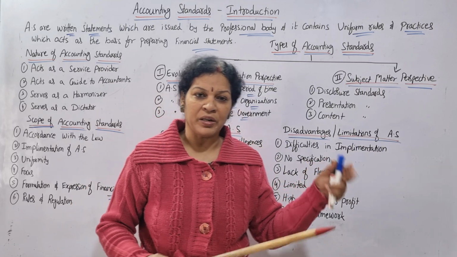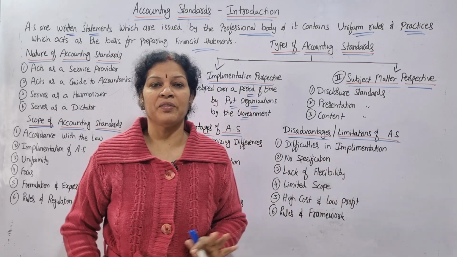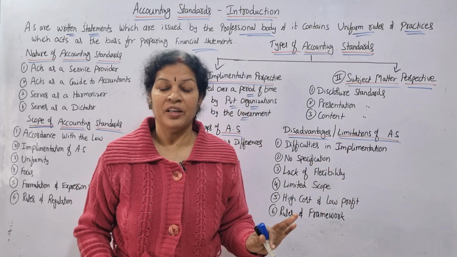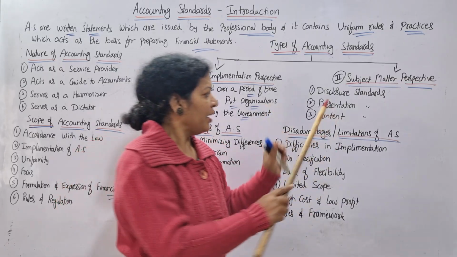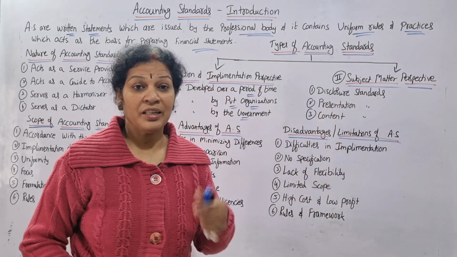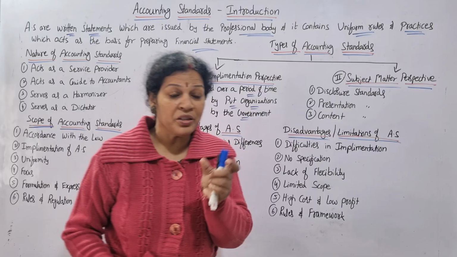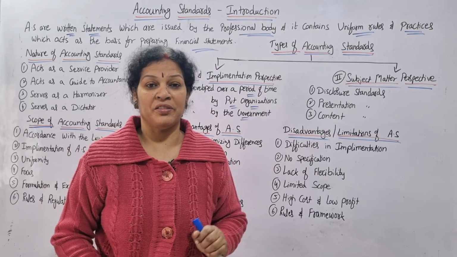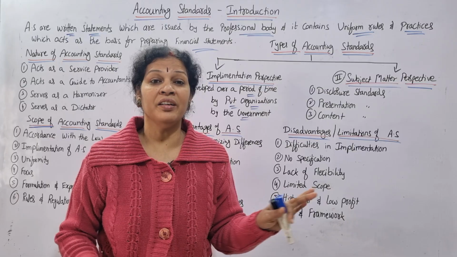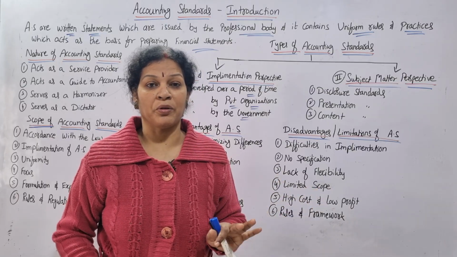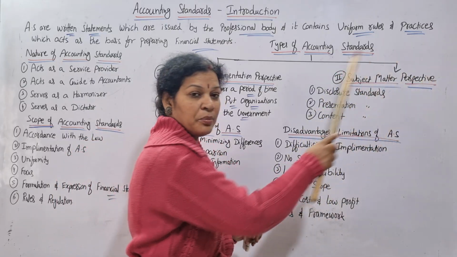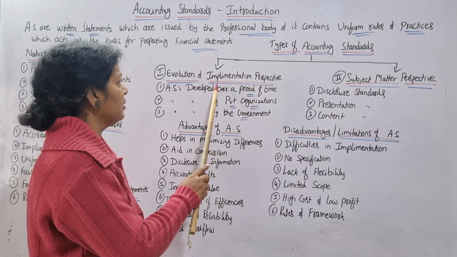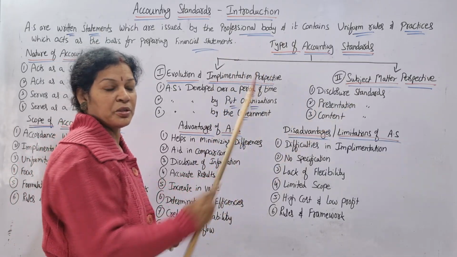Presentation standards means whatever we are following, we are presenting and expressing in a proper way. And then content standards. Content standards means that whichever accounting standard you are following, you have to present that content and mention it very clearly. This is about the subject matter perspective. Okay, implementation and subject matter perspective.